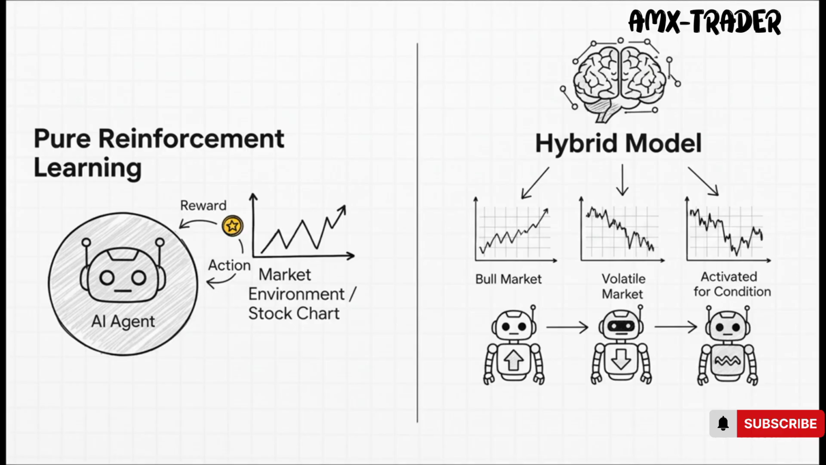Or you can build a really smart hybrid model. You use an LLM to figure out the overall market mood. Are we in a bull market, a bear market, or something else? And then you switch on a different, specialized algorithm that's perfect for that specific condition.